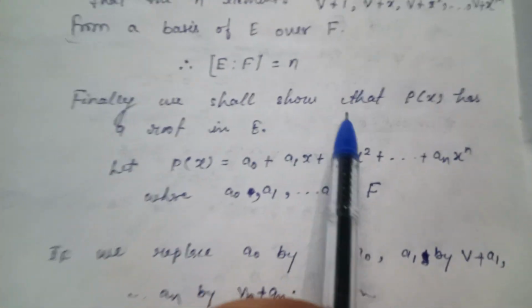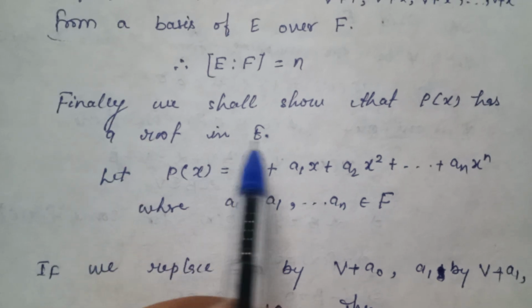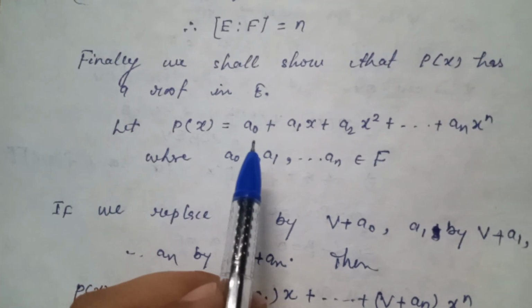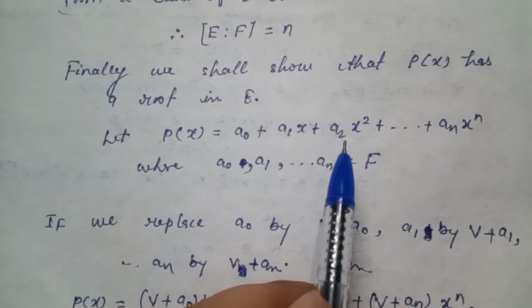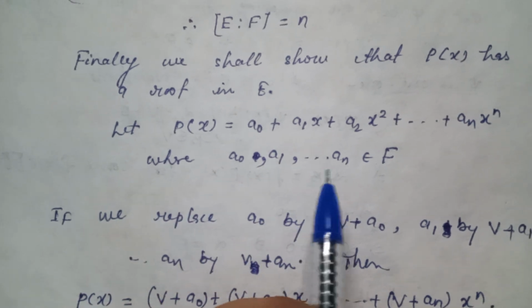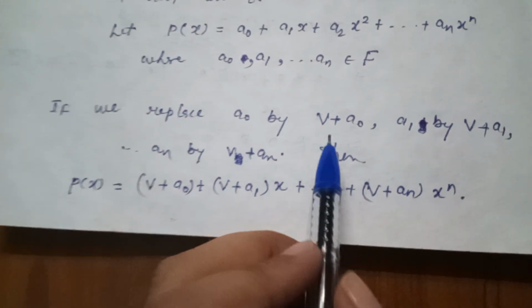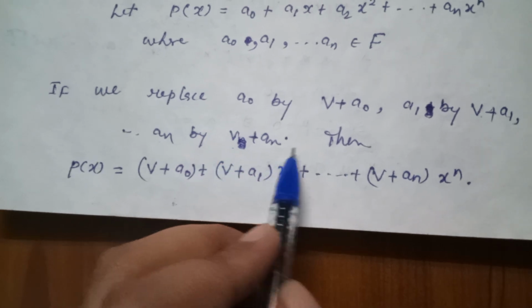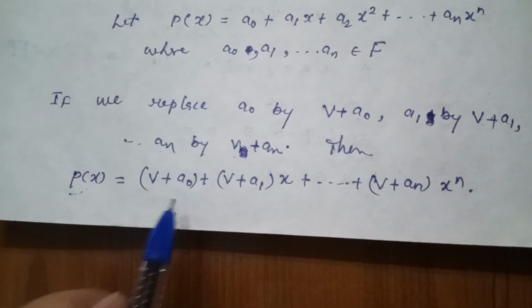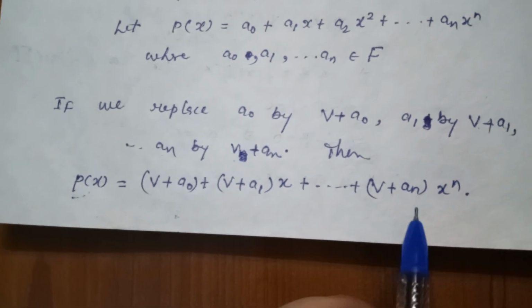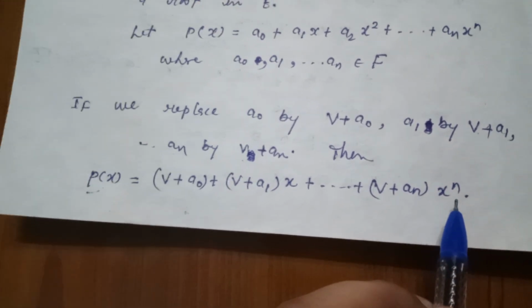Finally we shall show that p(x) has a root in E. Let p(x) = a0 + a1 x + a2 x square + ... + an x to the power n, where a0, a1, ..., an belong to F. If we replace a0 by V + a0, a1 by V + a1 and so on, an by V + an, then p(x) = (V + a0) + (V + a1)x + ... + (V + an)x to the power n.